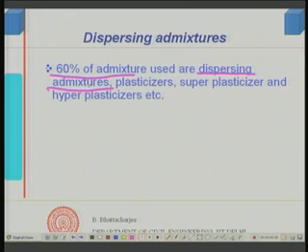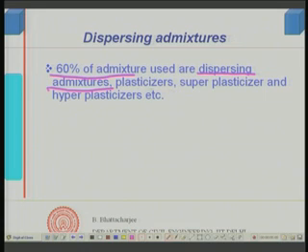Just digressing a little bit from here, I did not mention many other admixtures like corrosion inhibitors and several others, because that is not part of the fresh concrete discussion. If we have time, we will discuss them at an appropriate time, but here we are mainly concentrating on dispersing admixtures, or whatever modifies the fresh concrete properties, right.